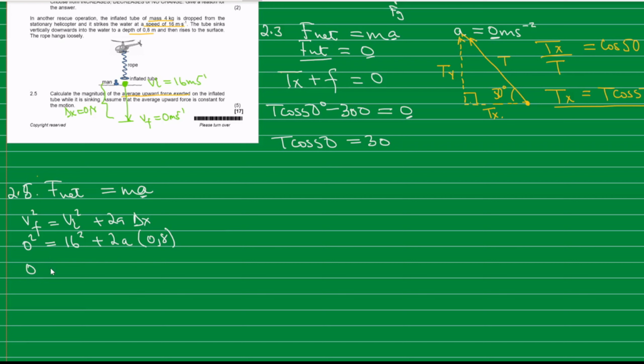We've got 0 is equal to 16 squared, that is 256, plus 2 times 0.8, which is 1.6, times a.